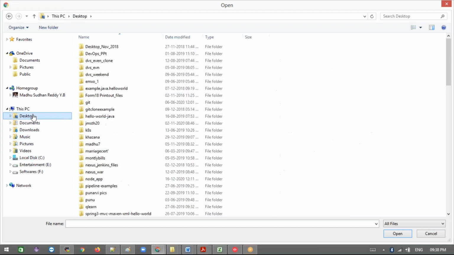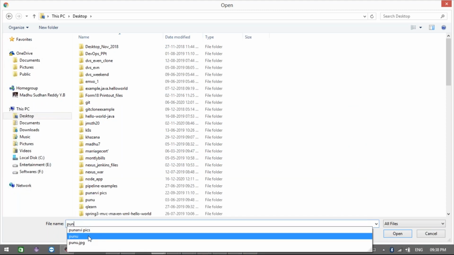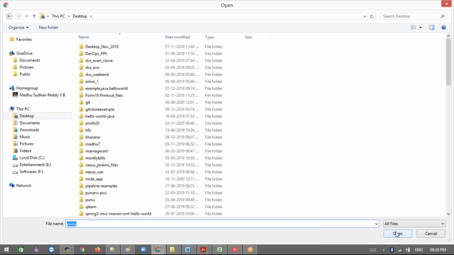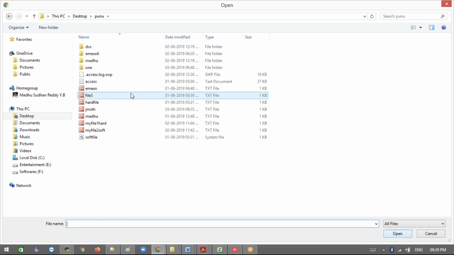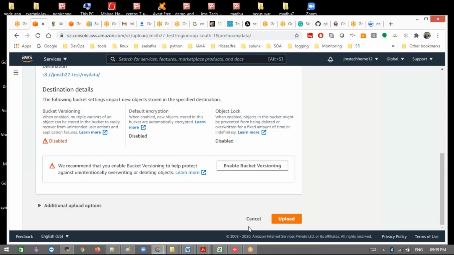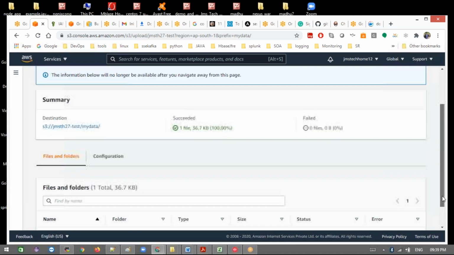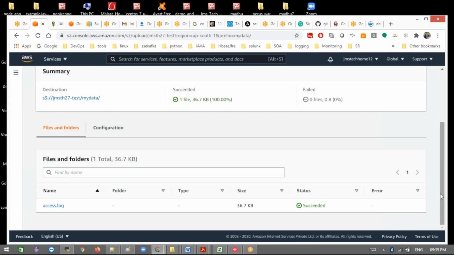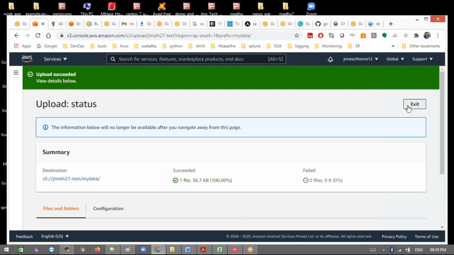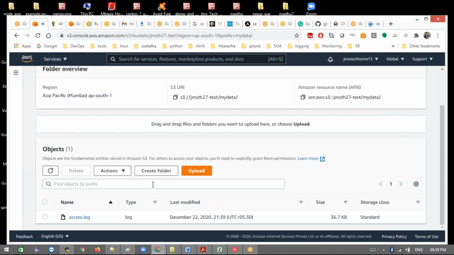Let's go to desktop and upload something. And if you see here, we didn't enable versioning here. We didn't enable versioning here. Let me go back here.